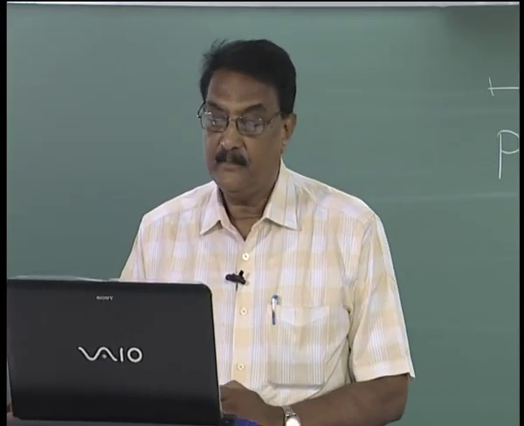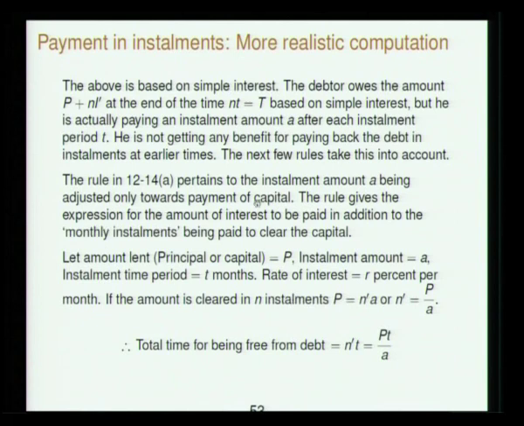So he says the next rule pertains to the installment amount being adjusted only towards payment of capital. He is considering only the installment amount adjusted towards payment of capital. He has to pay the interest also. The rule gives an expression for the amount of interest to be paid in addition to the monthly installments paid to clear the capital. So let the amount lent be P, the installment amount be A, the installment period be T months, and the rate of interest be some percent per month.